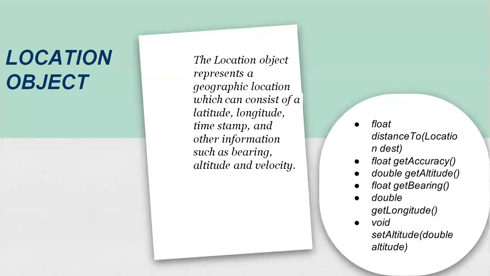The location object represents a geographical location which can consist of a latitude, longitude, timestamp, and other information such as bearing, altitude, and velocity. The Android Location API makes it easy for us to build location-aware applications without needing to focus on details of the underlying location technology. The location class has simple methods to find the distance between two location objects by calling various methods like distanceTo(), getAccuracy(), getAltitude(), getBearing(), getLongitude(), and setLongitude().